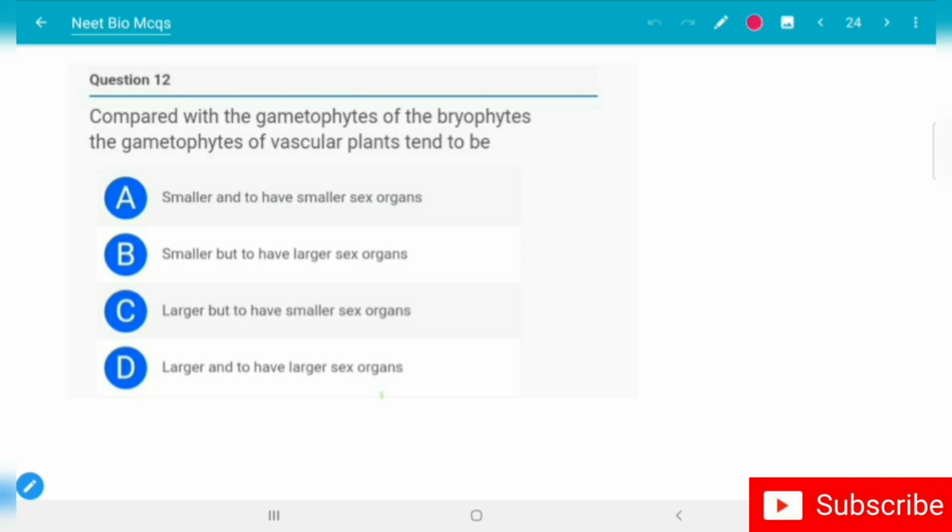Compared with the gametophytes of the bryophytes, the gametophytes of vascular plants tend to be: option A, smaller and to have smaller sex organs; option B, smaller but to have larger sex organs; option C, larger but to have smaller sex organs; option D, larger and to have larger sex organs. The correct option is option A, smaller and to have smaller sex organs. Let's move to the 13th question.